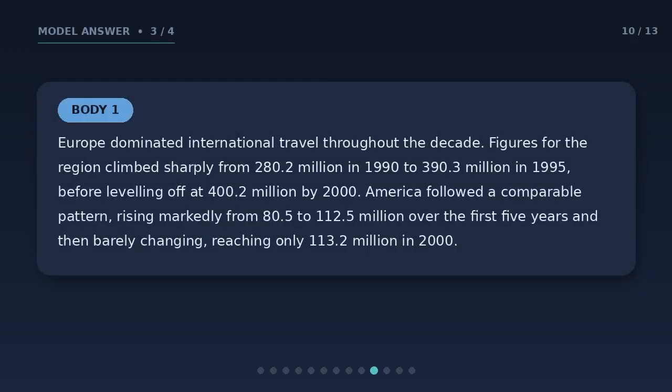Body paragraph 1 takes the largest regions. Europe dominated international travel throughout the decade. Figures for the region climbed sharply from 280.2 million in 1990 to 390.3 million in 1995, before leveling off at 400.2 million by 2000. America followed a comparable pattern, rising markedly from 80.5 to 112.5 million over the first 5 years, and then barely changing, reaching only 113.2 million in 2000.